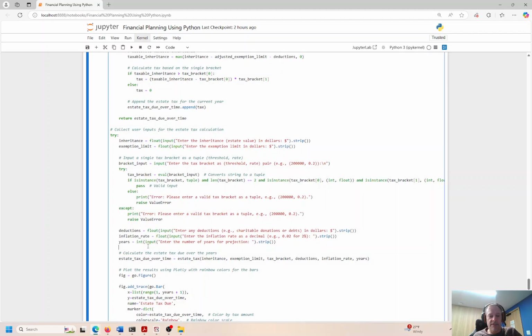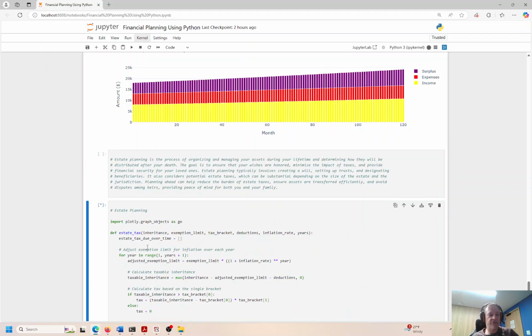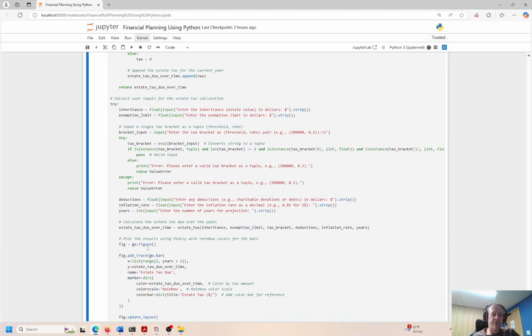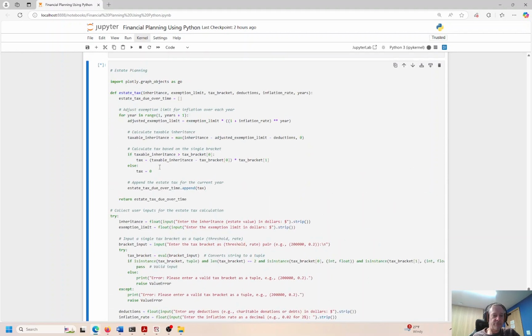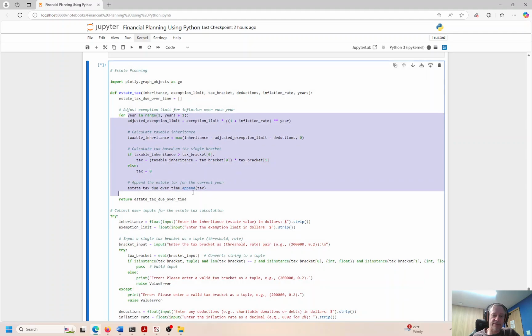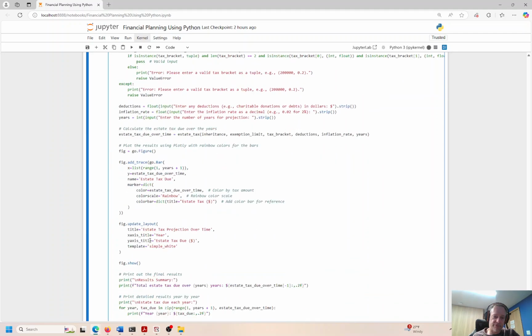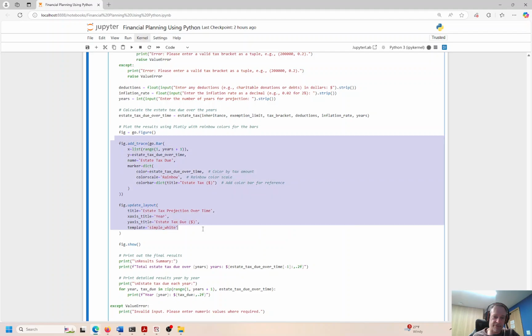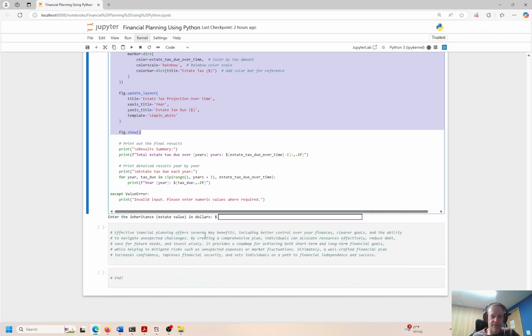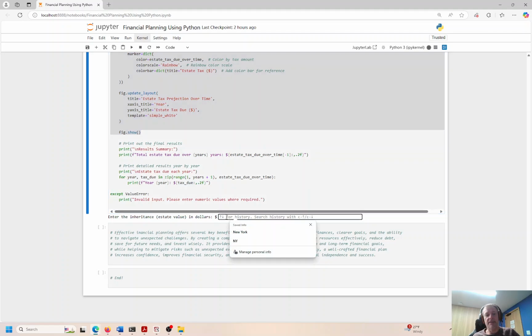We will collect some input from the user. Okay, and again, you don't have to worry about all the code at this point. A lot of this at the beginning is doing the compounding or the discounting. That's what this is. This is collecting input from the user. We're going to print the results and we're going to plot a small chart. That's what this figure is for. Okay, so I'll share all this code with you so you can copy and paste that into your own Jupyter notebook and run this and pull it apart, put it back together, and see how everything works.